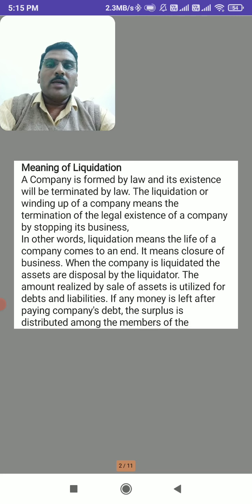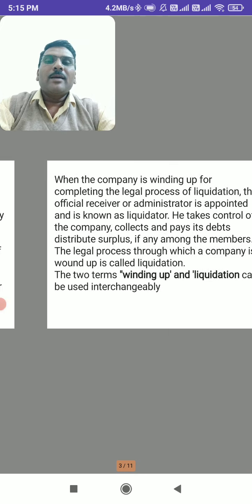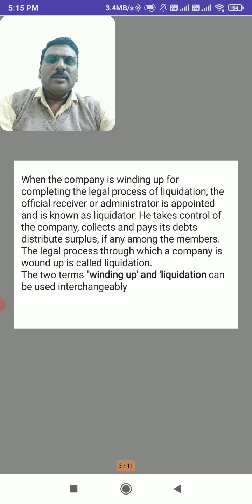The first work of the liquidator is disposing of the assets, and after realizing or selling the assets, the proceeds are utilized for payment of the debts and liabilities of the creditors. If any money is left after liquidation, that is after payment of the debts, such amount is distributed among the members of the company, that is the shareholders of the company. In short, liquidation means the closure or winding up of the company.